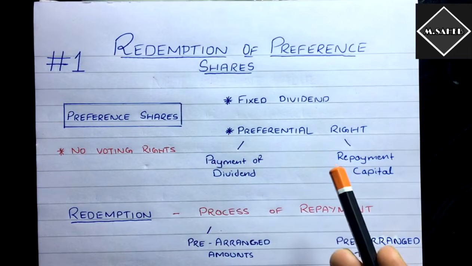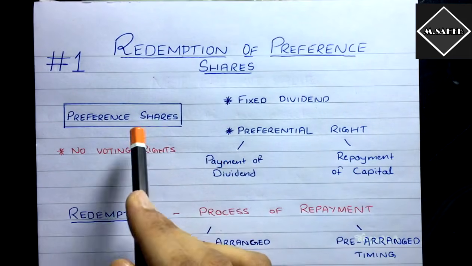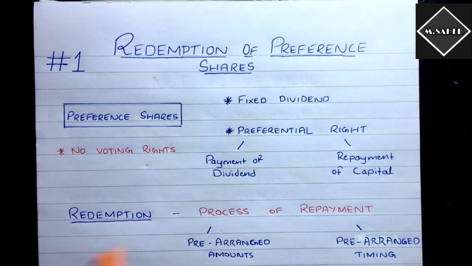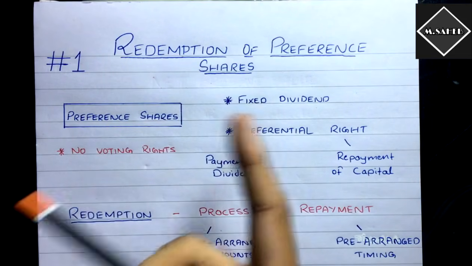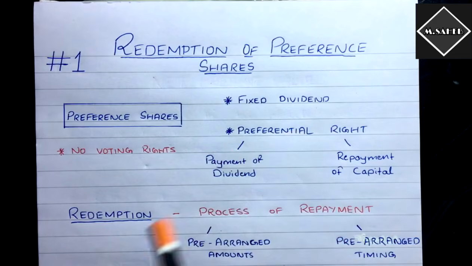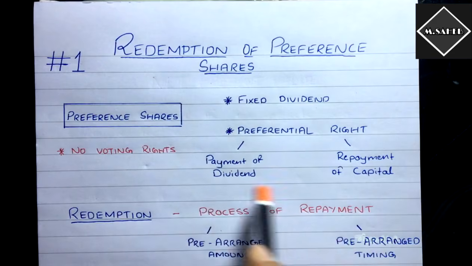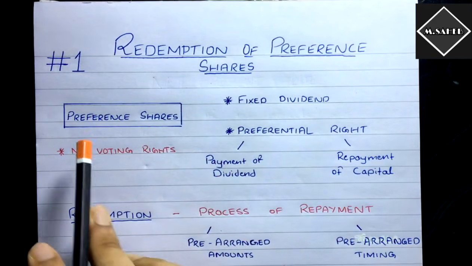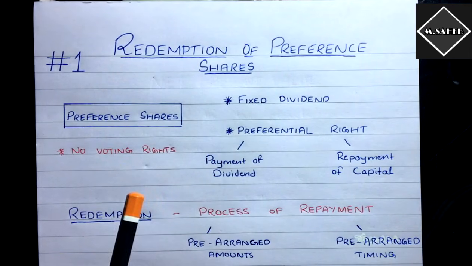In a company, the dividend of preference shares is paid first, then the equity shares. And the capital also. If the company is wound up, then the capital of preference shareholders will be paid first and then the equity shares. So they have priority in the company over the equity shares. This is the main thing about the preference shares. Now, the downside of preference shares is that they don't have voting rights.